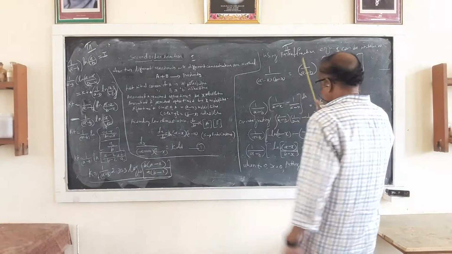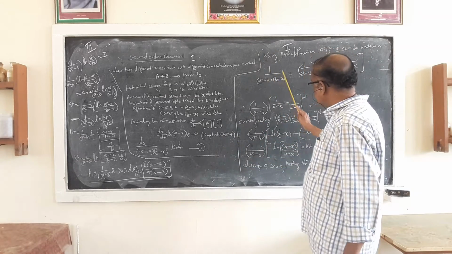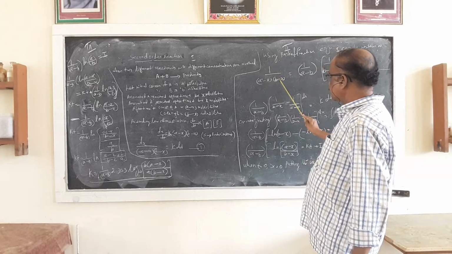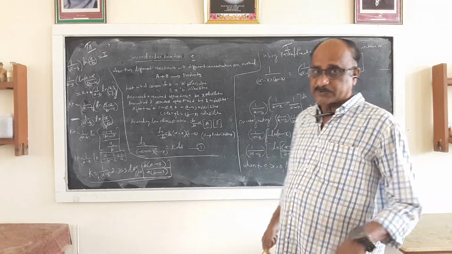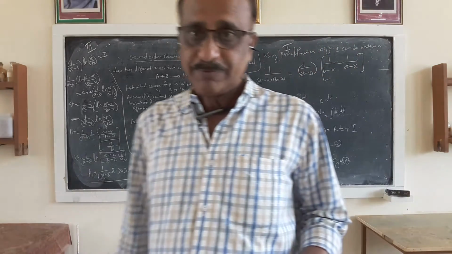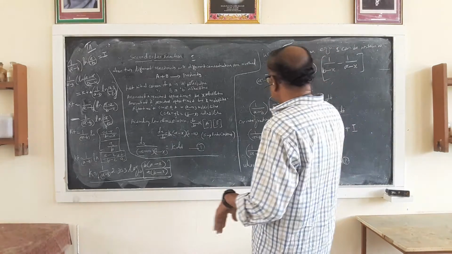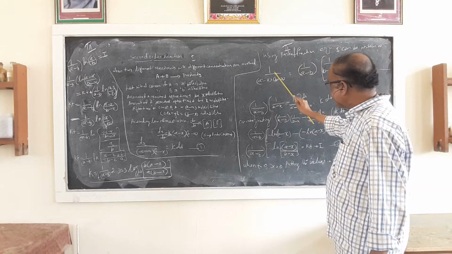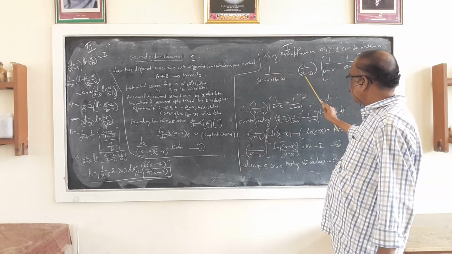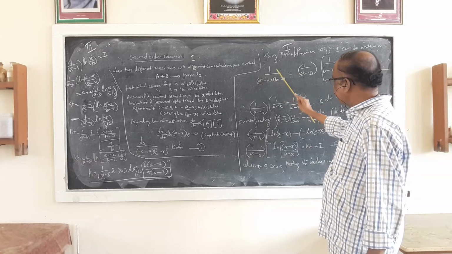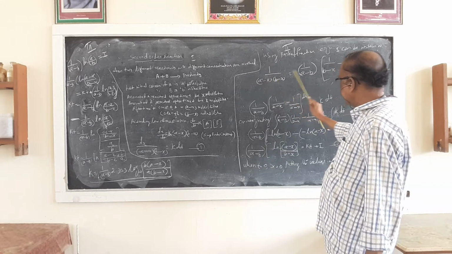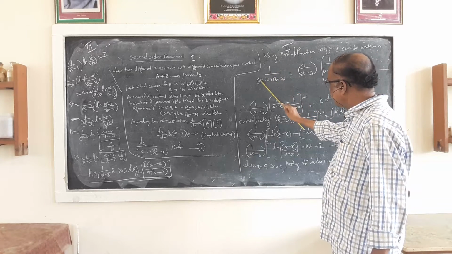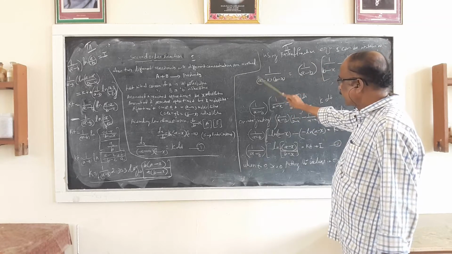Non-mathematical students should study this part by heart. You have to study this formula by heart: 1 by (A minus X) into (B minus X). Just like (A plus B) the whole square, (A minus B) the whole square, (A minus B) the whole cube, algebraic equations. Like that, this 1 by (A minus X) into (B minus X), using partial fraction, you can write as 1 divided by (A minus B) into (1 divided by (B minus X) minus 1 divided by (A minus X)). This is a very important part of this equation.